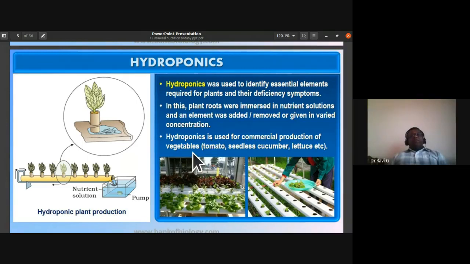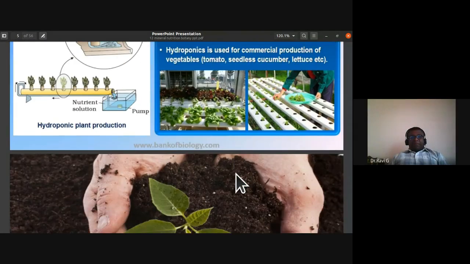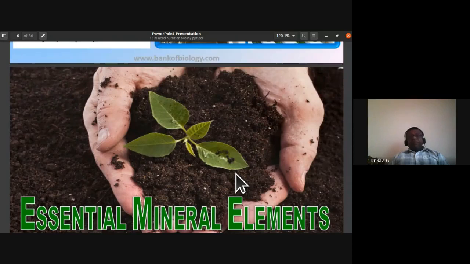Hydroponics is presently used for commercial production of vegetables like tomato, seedless cucumber, lettuce, etc. They are all obtained through hydroponics. Now, the essential mineral elements.